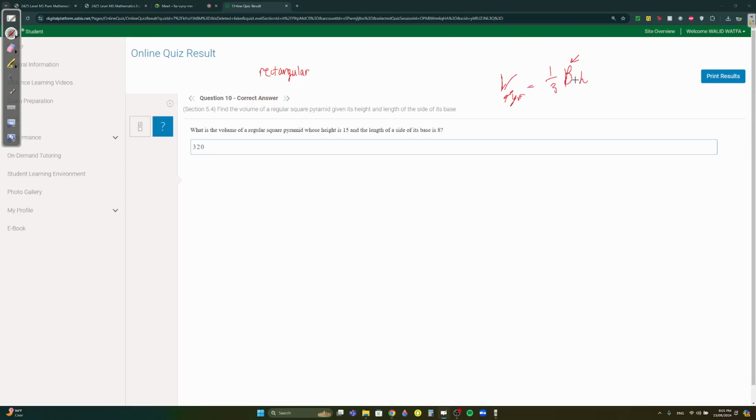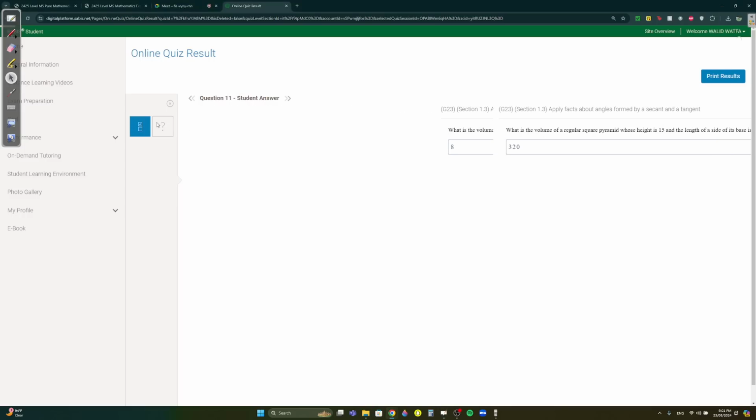1 over 3 times the area of the base times the height. In this case, the area of the base, which is a square, if you draw it, the side is 8 and the height is 15. So the area of the base is 8 squared, 64, times the height 15, times 1 over 3. Cancel, cancel, 64 times 5, you get 320. Okay, question 11.